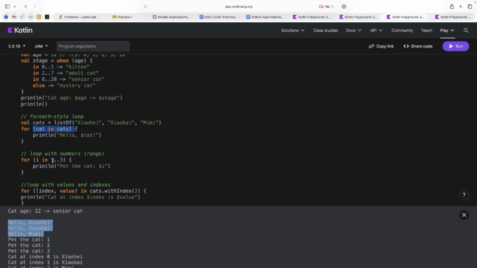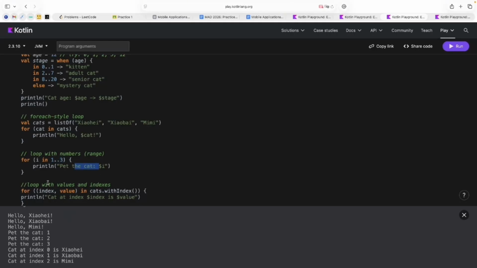If I need a loop with numbers, like this one, we just use the special range. This means that in memory we will create the array of numbers from 1 to 3. And we will print the cat with numbers.